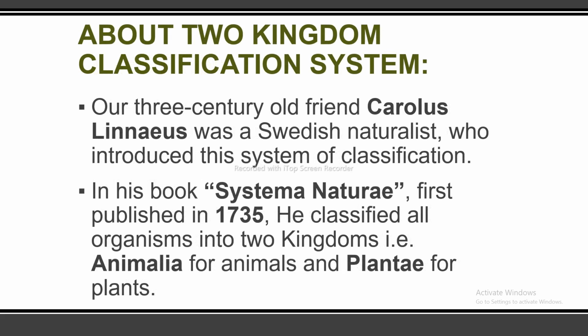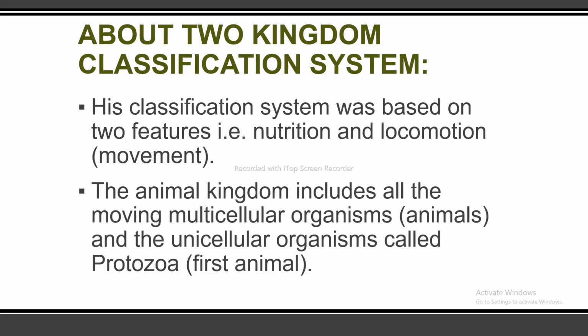About the two kingdom classification system. Our 3-century-old friend Carolus Linnaeus was a Swedish naturalist who introduced the system of classification. In his book Systema Naturae, first published in 1735, he classified all organisms into two kingdoms, for example, Animalia for animals and Plantae for plants. His classification system was based on two features. First is nutrition and locomotion or movement.